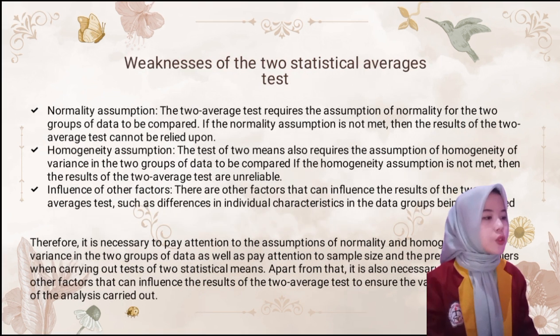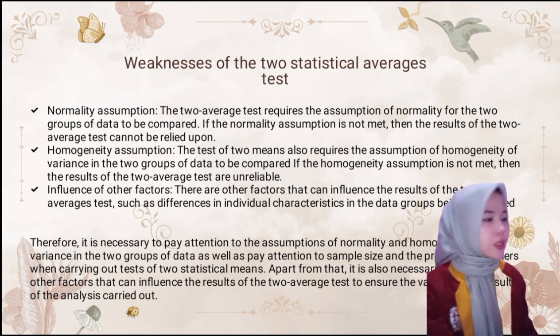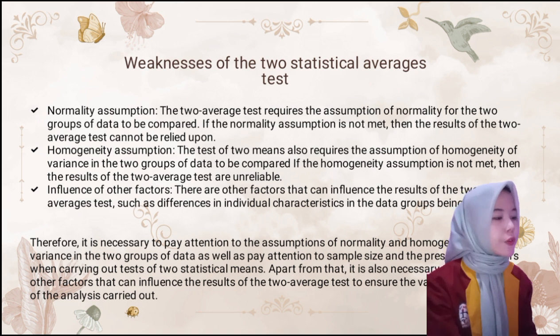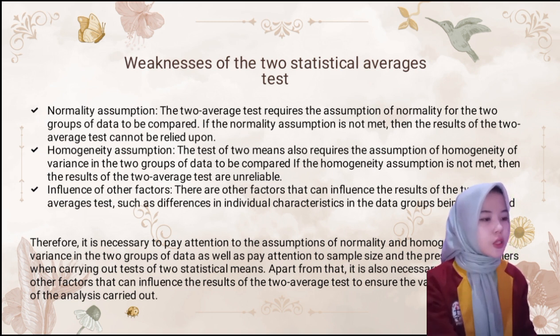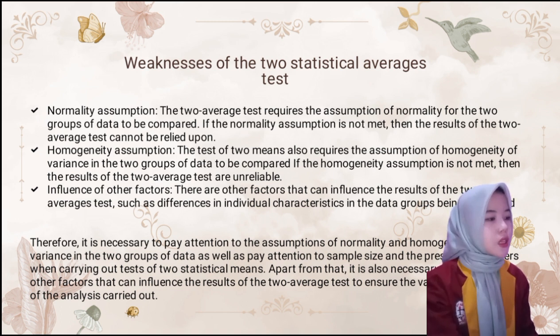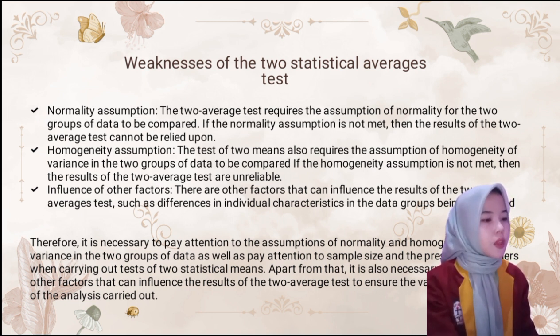Next, weaknesses of the two statistical average tests. Normality assumption. The test requires the assumption of normality for the two groups of data to be met. If the normality assumption is not met, then the result of the test cannot be relied upon. Homogeneity assumption.